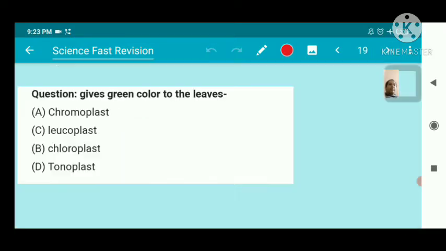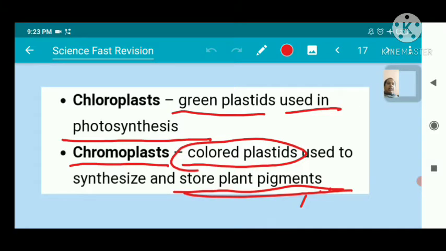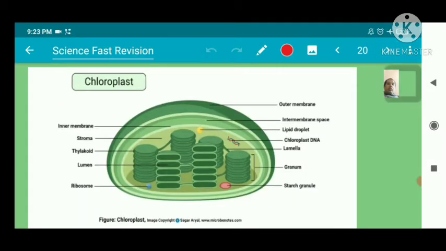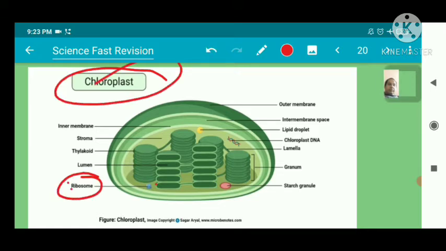Which gives green color to the leaves? That is the chloroplast. Our answer is B, chloroplast. A green plastid used in photosynthesis. This is the entire structure of the chloroplast. Ribosomes are present here, DNA is also present here. These are the DNAs.